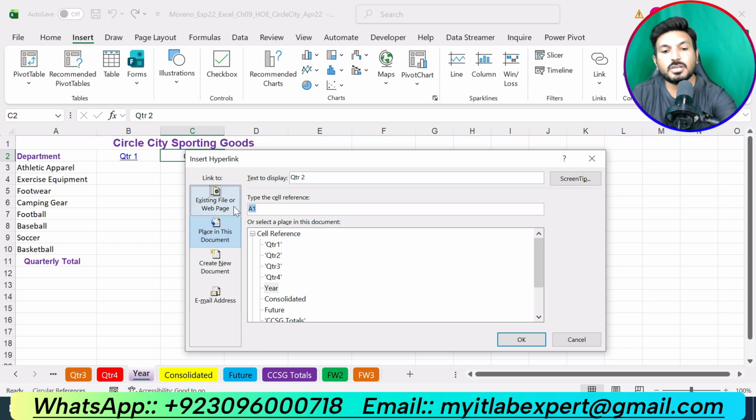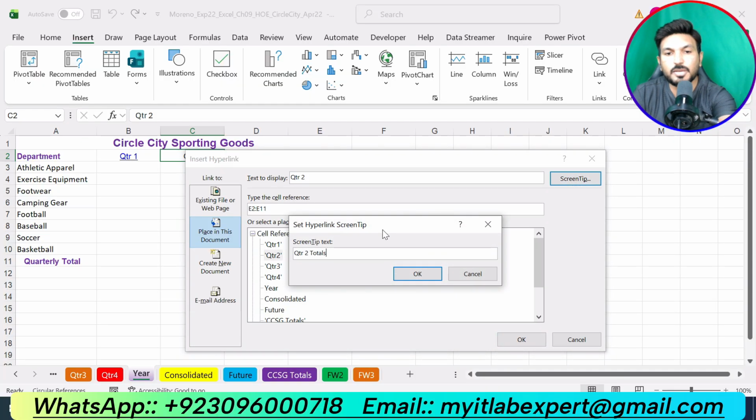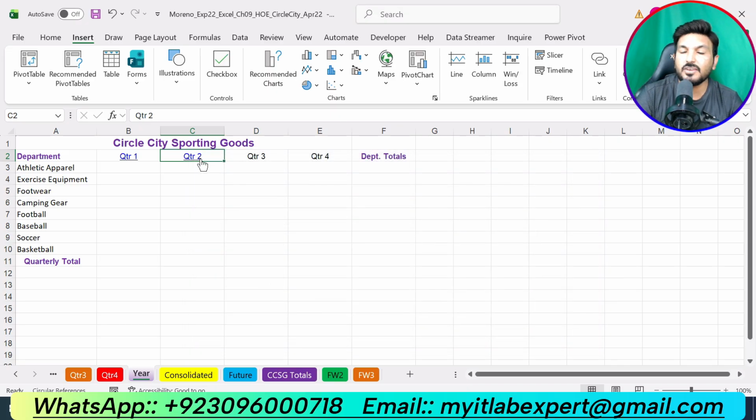Here we are supposed to type the reference range, that is E2 up to E11, but in this case this is quarter 2. Now again click on the screen tip and type the screen tip that is saying quarter 2 totals. Click OK, click OK. Now we have created a hyperlink here as well.